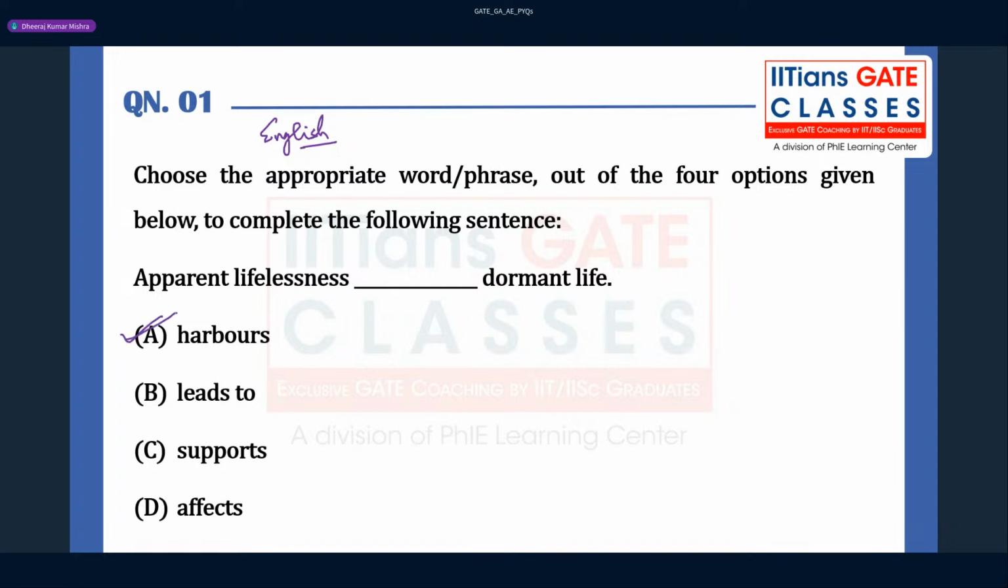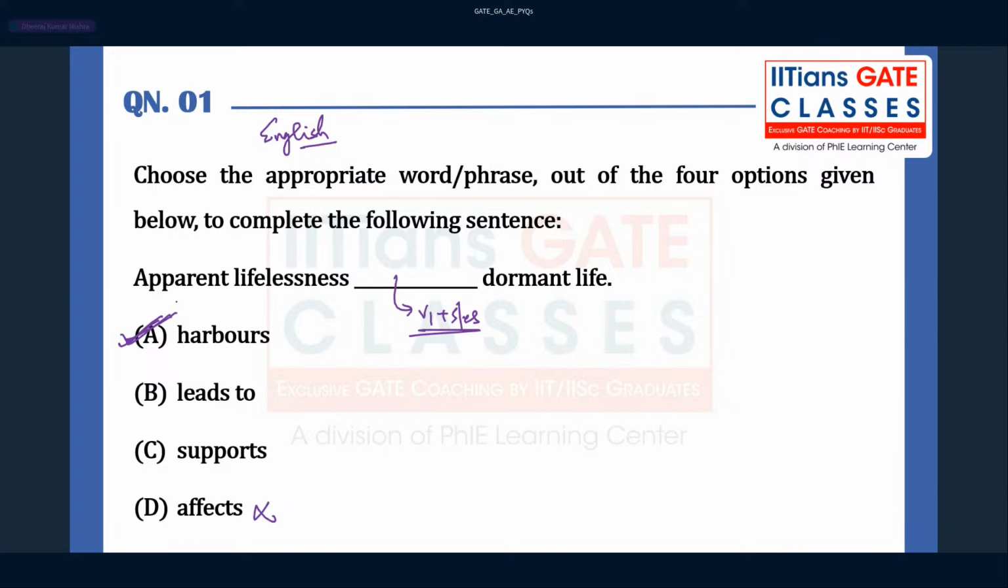Harbors. What is the meaning of harbors? Apparent lifelessness harbors dormant life. Here you have to use the verb first form plus s or es, so directly harbors fits into this fill in the blank. The answer for this question will be harbors. Apparent lifelessness leads to dormant life, supports dormant life, and affect cannot be the right answer. So option A will be the correct choice.